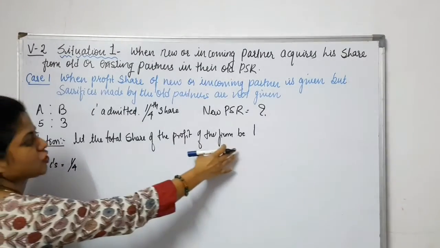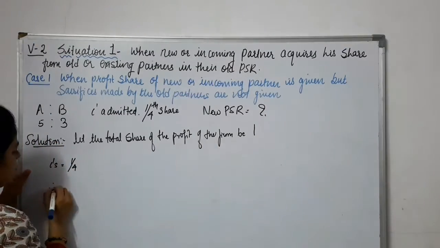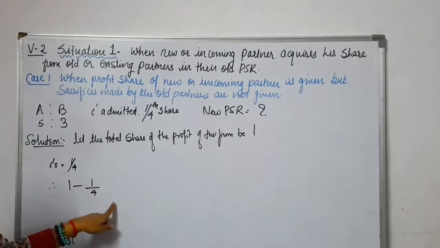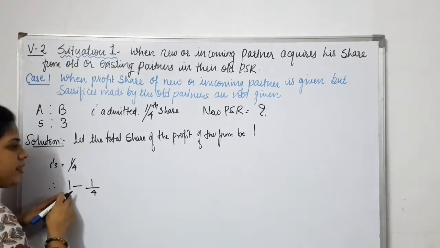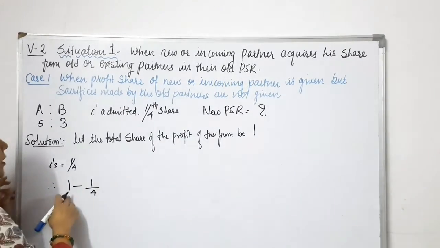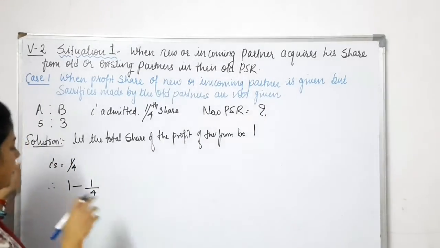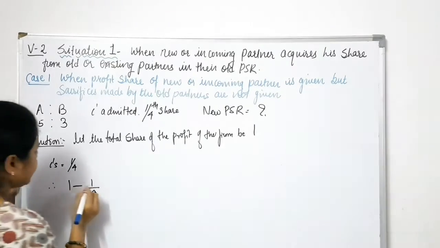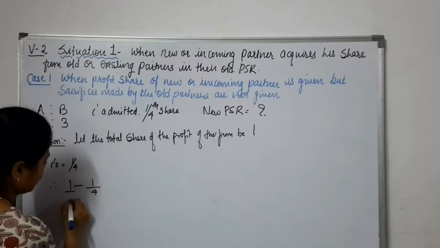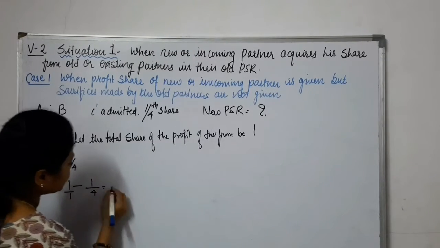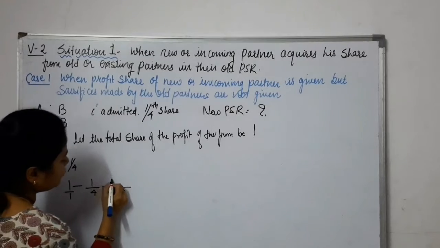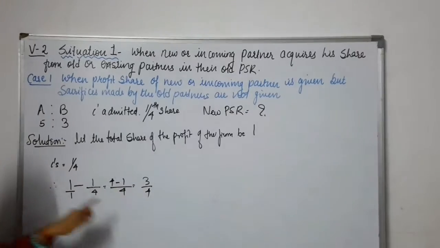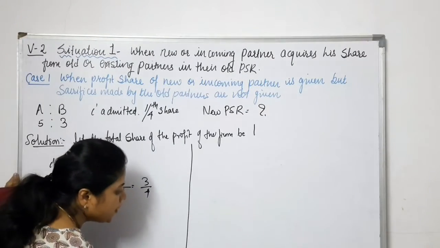The total share is 1, so we take 1 minus 1/4. Why are we subtracting? Because we have assumed this 1 is the total profit of the firm, and from that total profit C is going to acquire 1/4 share. That's the reason. Now cross multiplying, 4 ones are 4, minus 1 one is 1, gives 3 by 4. This 3 by 4 is nothing but the remaining share.